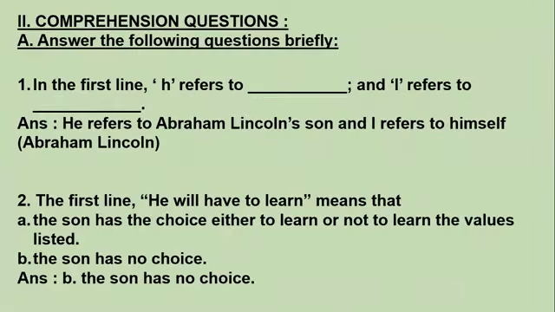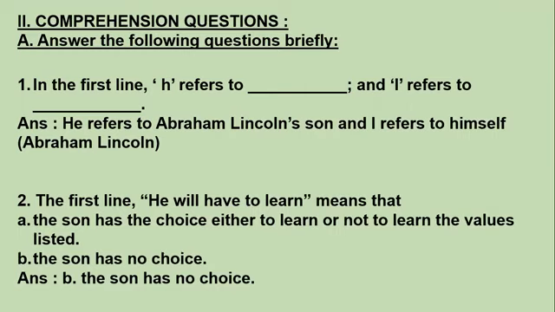Okay, students. So moving on to your question answers. From your textbooks, we have the second main section, comprehension questions. Under that, A, answer the following questions briefly. The first question: in the first line, 'he' refers to dash and 'I' refers to dash. When you read the poem, in the first line the poet refers to 'he' and 'I'. So what do 'he' and 'I' refer to?